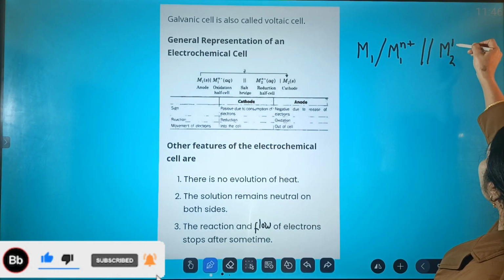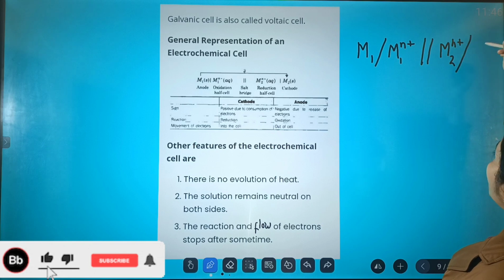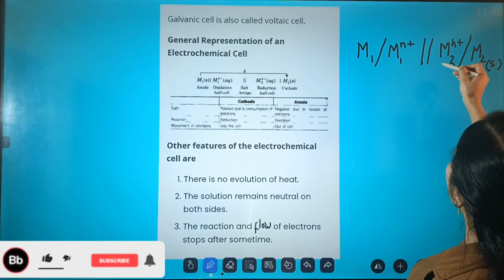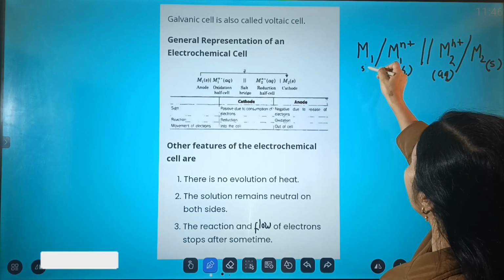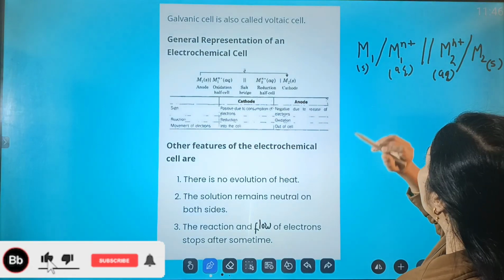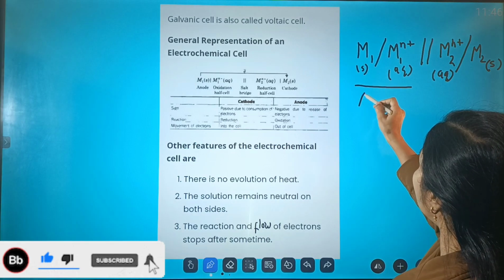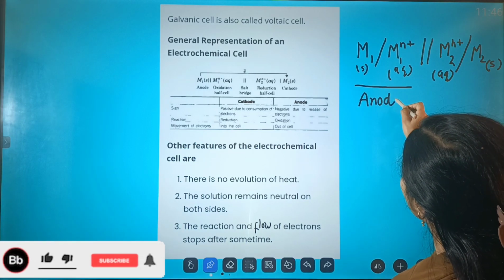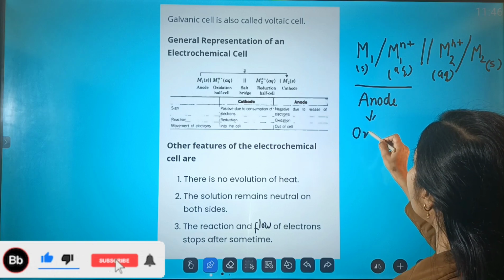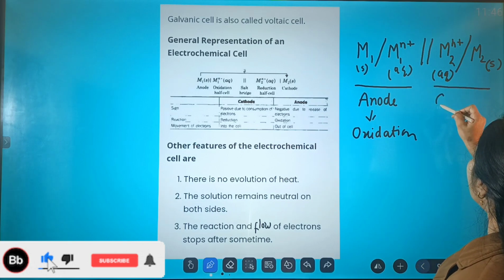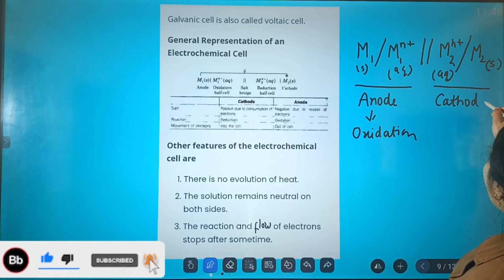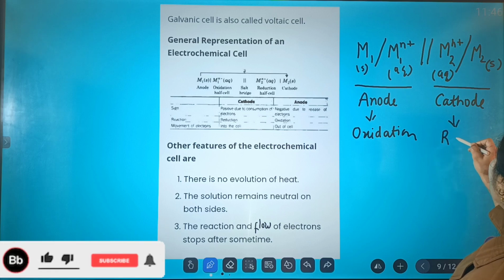This is the second metal that is showing the reduction. Now it has come into the solid state. The ionic species are always in the aqueous state, and this metal will also be in the solid state. So this portion acts as the anode, that is, the oxidation process occurs at the anode, whereas this portion is known as the cathode, and the reduction process occurs at the cathode.